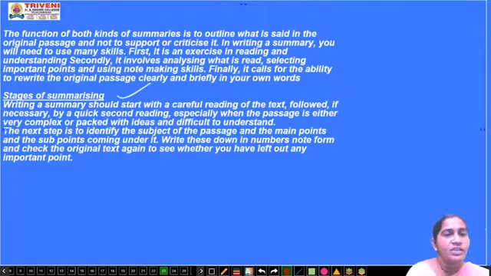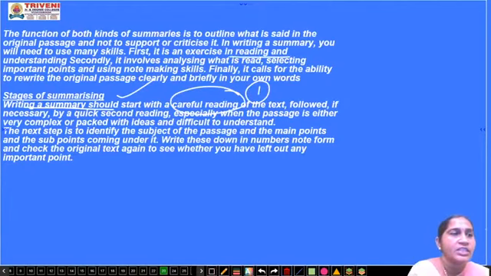Okay, stages of summarizing. Writing a summary should start with a careful reading. First step is that you have to read it carefully. Already we have seen earlier that reading and understanding is the important thing, followed, if necessary, by a quick second reading.